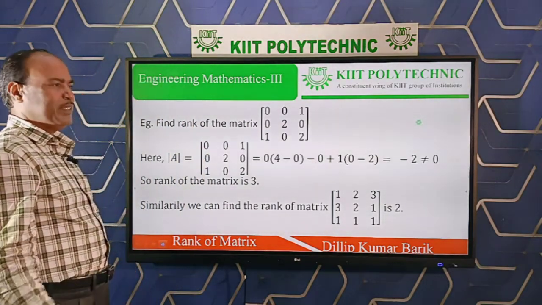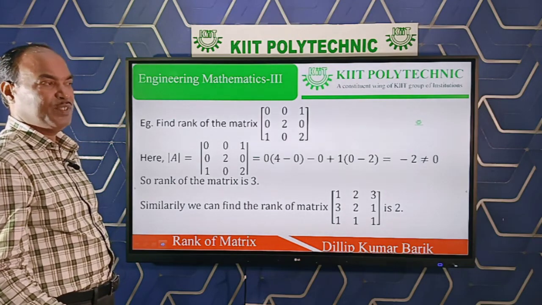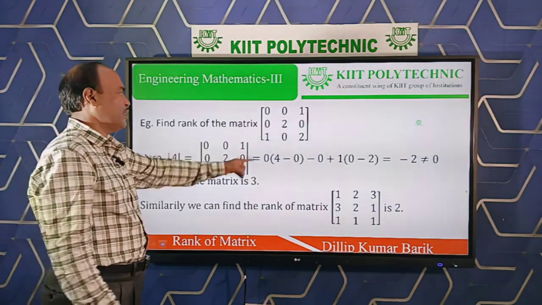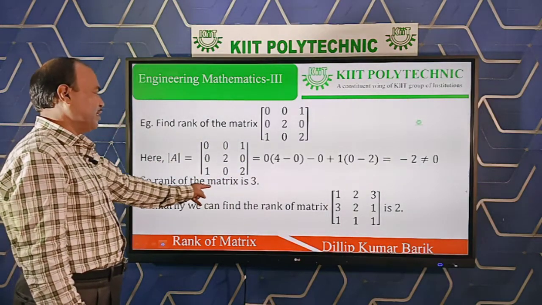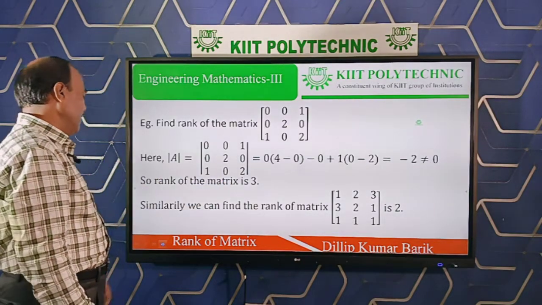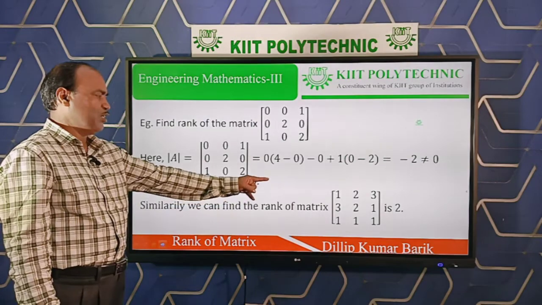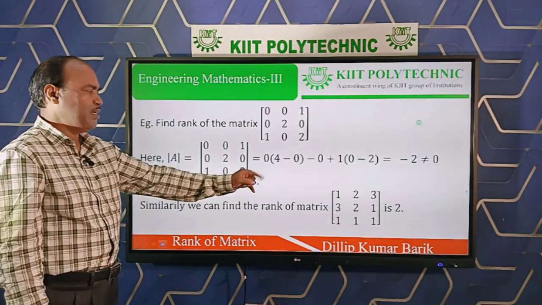And as per definition, the order of the non-zero minor gives the rank. Clearly, since it is of order 3 cross 3, or a third order determinant, the rank of this matrix is 3. Another example we can take. Similarly, we can discuss another example 1, 2, 3, 2, 3, 2, 1, 1, 1, 1 having rank 2.